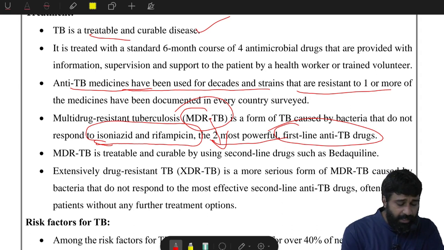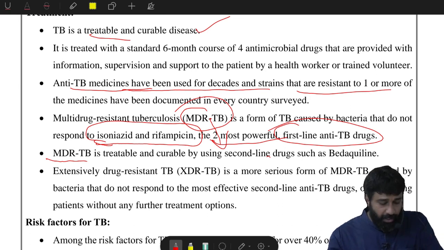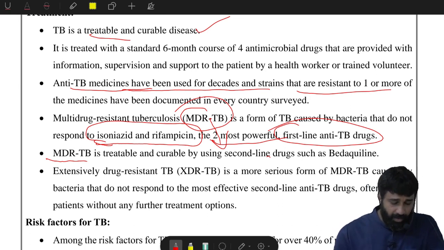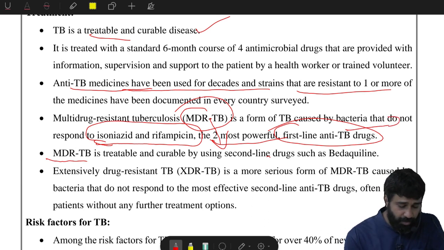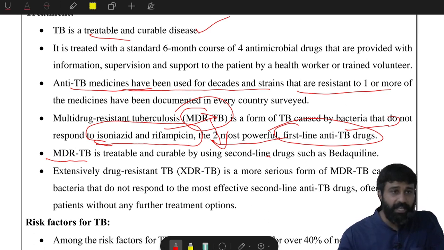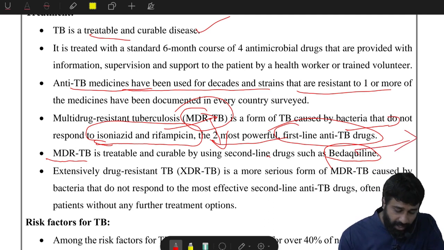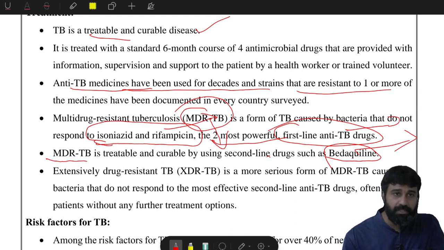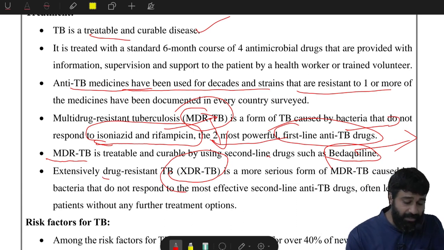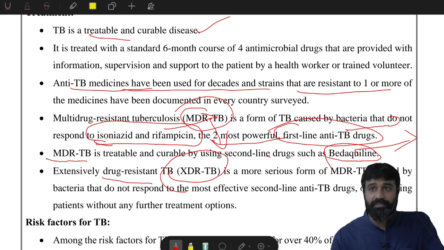Next, MDR TB is also treatable and curable with second-line drugs. The first-line TB drugs are isoniazid and rifampicin. MDR TB is caused by bacteria that don't respond to isoniazid and rifampicin. The second most powerful line of drug is bedaquiline. If bedaquiline also doesn't work, then you will be affected by XDR TB, extensively drug resistant TB. It is very, very serious.